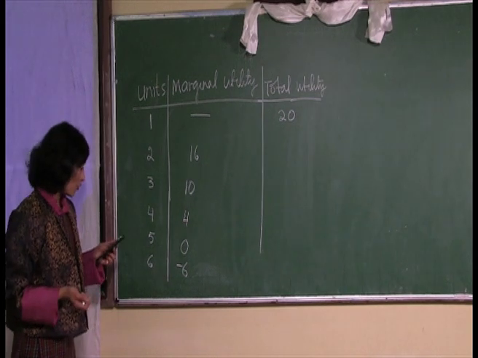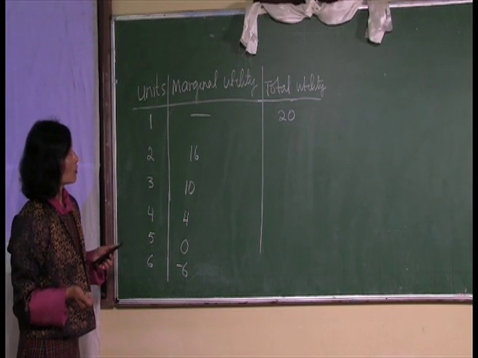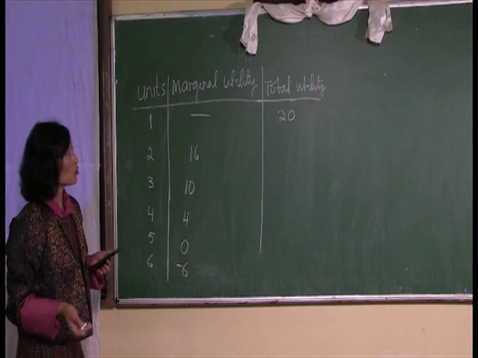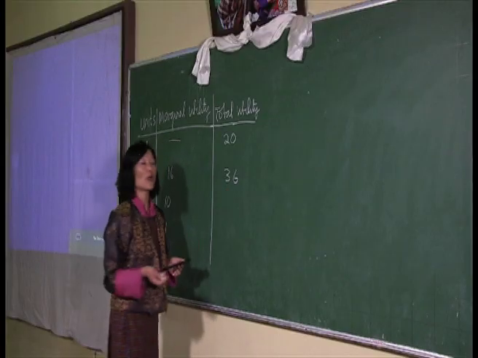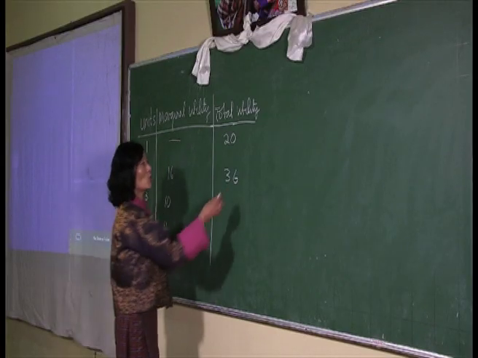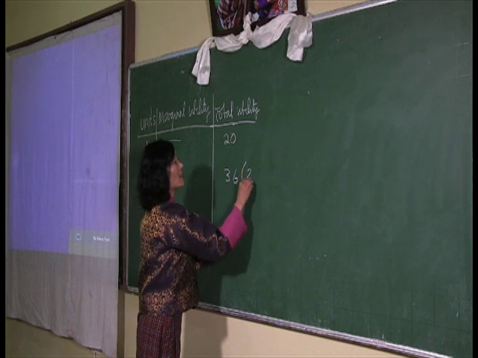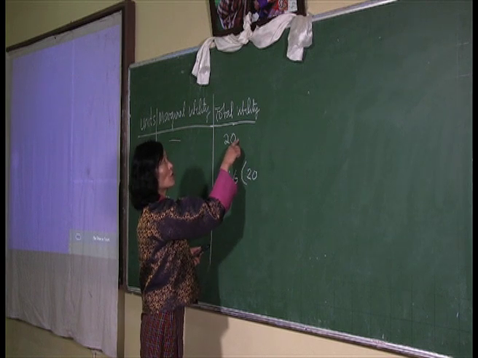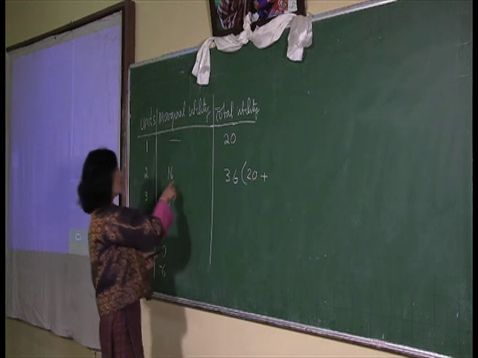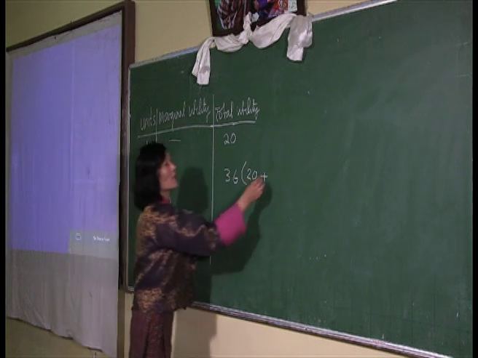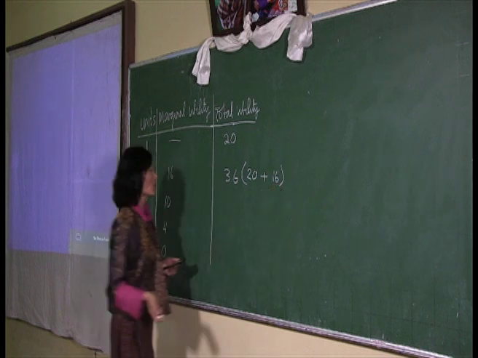When the consumer consumes the second scoop of ice cream, the total utility becomes 36 utils of satisfaction. If you are wondering how I got the number 36, what I did was I added 20 utils of the first scoop of ice cream and the satisfaction received from the second scoop of ice cream.